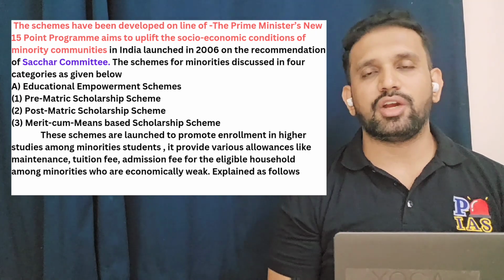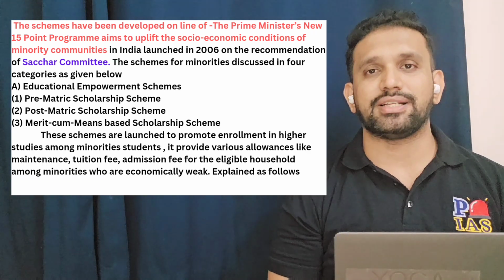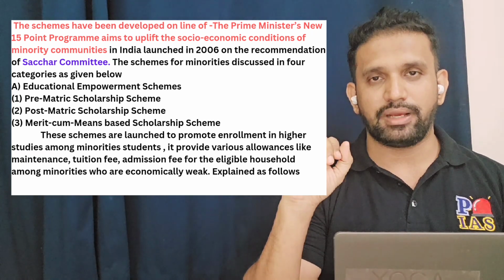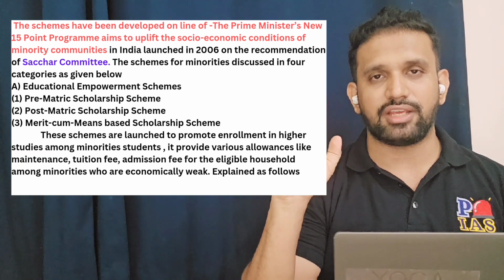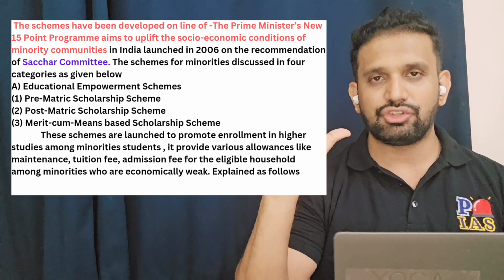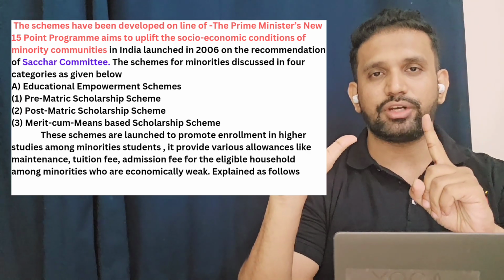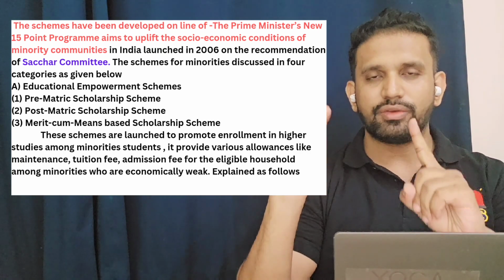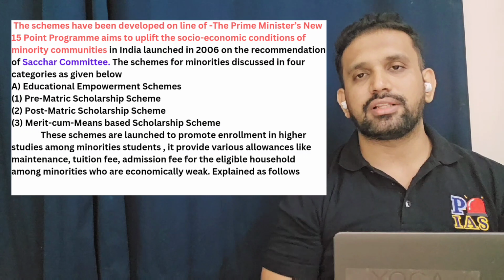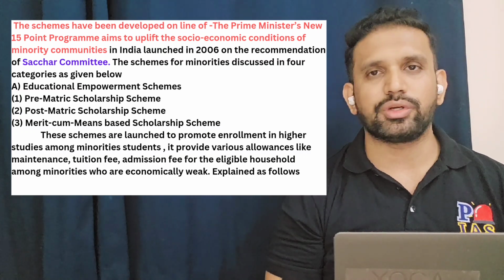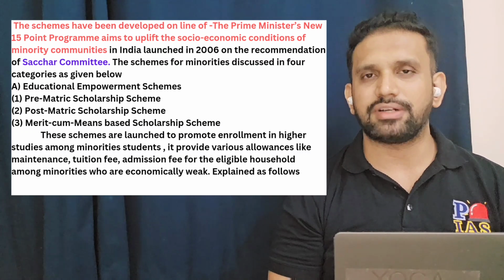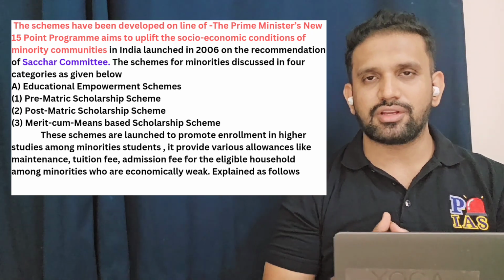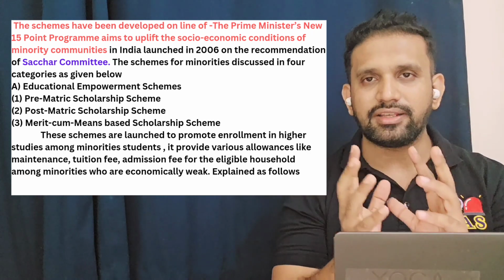So the Government of India, with regard to the welfare of minorities, which are 6 in number: Muslims are the largest minority in our country, followed by Sikhs. Then we have Christians, then Buddhists, and Jains. The sixth minority community is Zoroastrians, also called Parsis. So we have 6 minorities. The third scheme in the interim budget 2024 to 2025 is the scheme for the development of minorities, and whatever we discuss will benefit all these 6 communities.